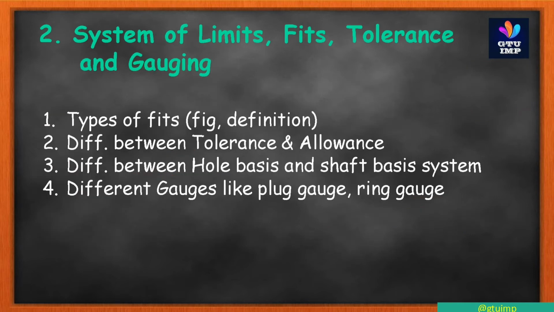So next is the second chapter. This chapter has only 4 questions. Chapter name is systems and limits, fits and tolerance and gauges. Don't forget all definitions in this subject, because definitions are asked in your examinations and are very important for your marks. First question is types of fits, with figures and definitions. Second question is the difference between tolerance and allowance. This is also a most important question.